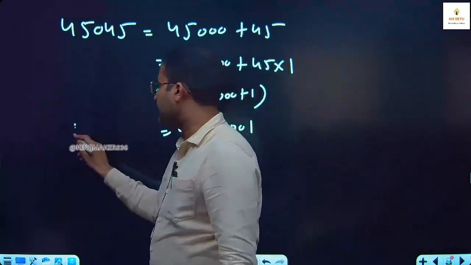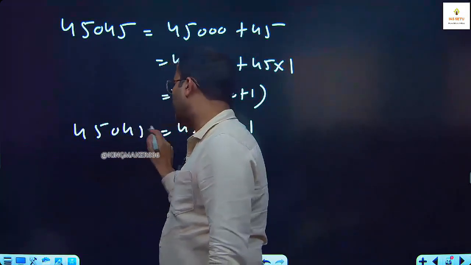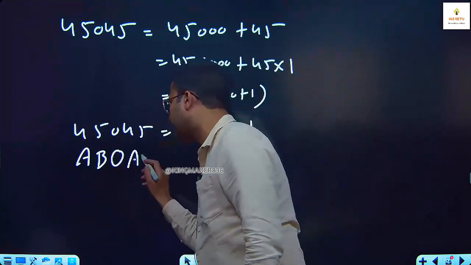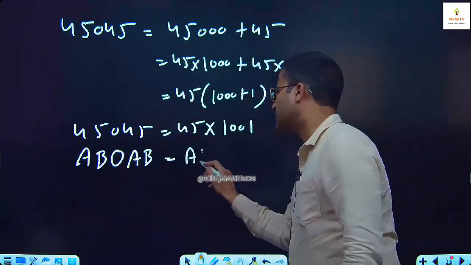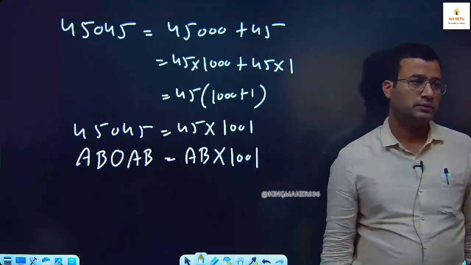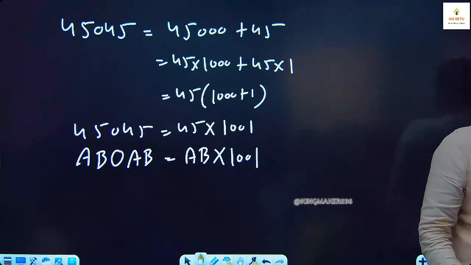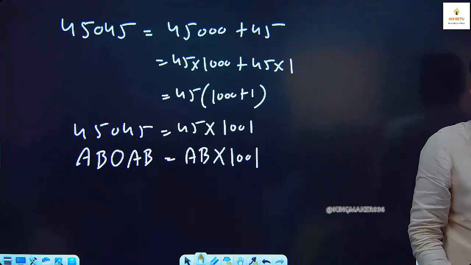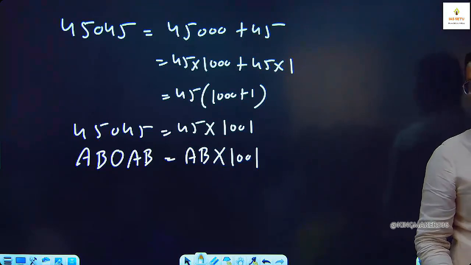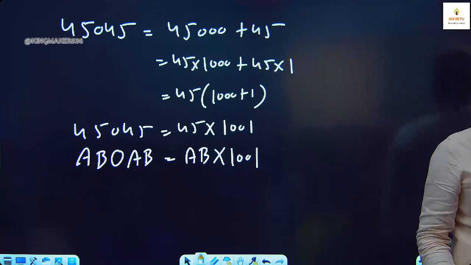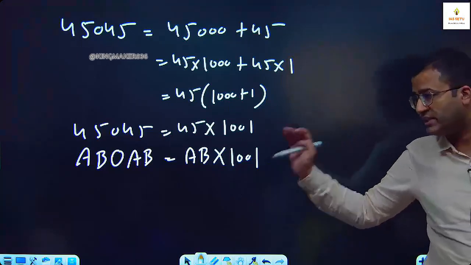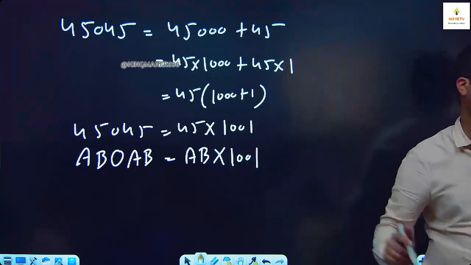So can we say this 45045, this type of number AB0, AB, is AB into 1001? If there is a 5-digit number which is in the form of AB0, AB, it is always a multiple of 1001. Since it is always a multiple of 1001, this number is always divisible by 7, 11, 13.